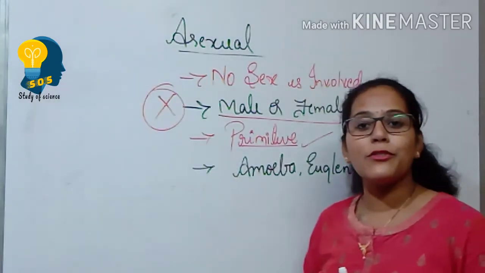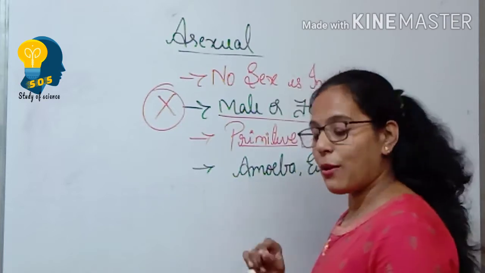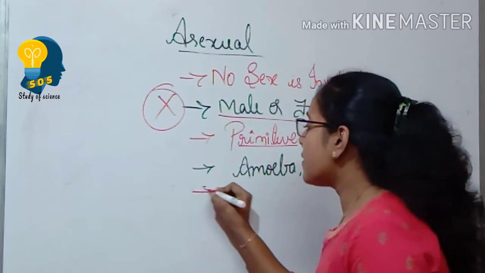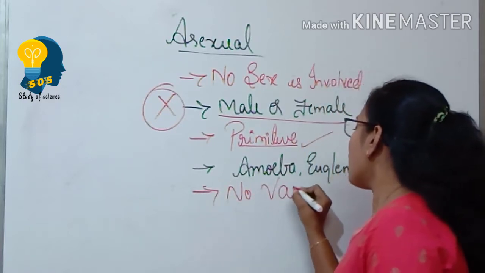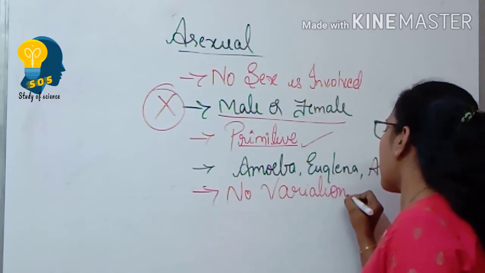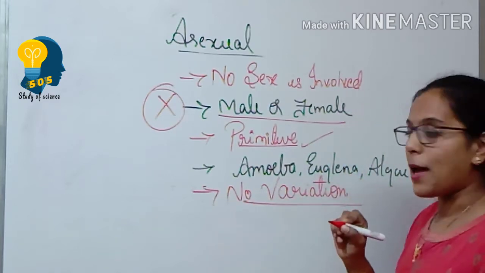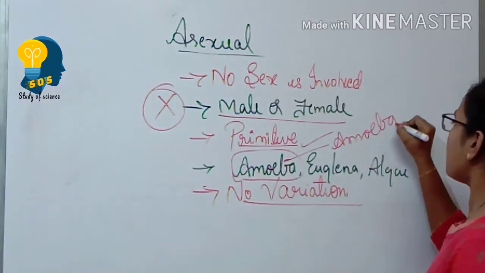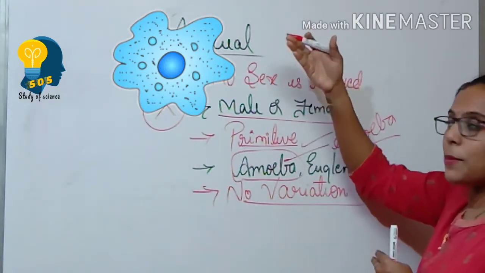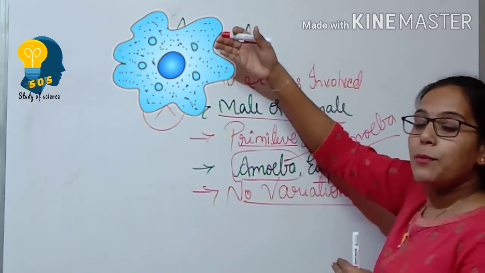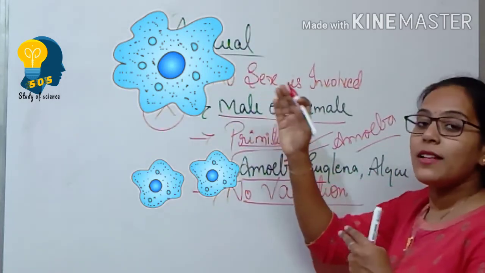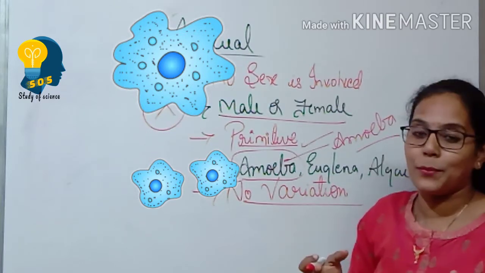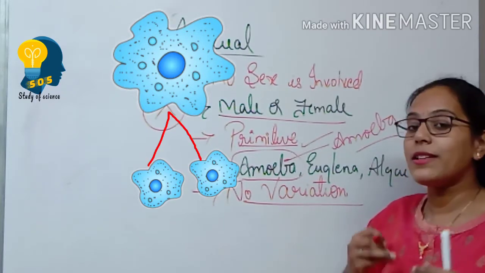There was no involvement of parents. And one more thing which you have to understand, children, when I talk about asexual mode of reproduction, there is no variation. No variation is seen in these organisms. For example, look at the amoeba. This amoeba gives birth to the next daughter cells. When I talk about asexual mode of reproduction, I always use the word daughter. We don't often say son. We always say daughter cells.